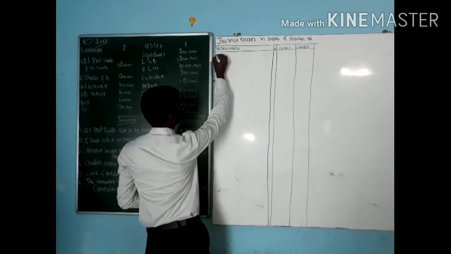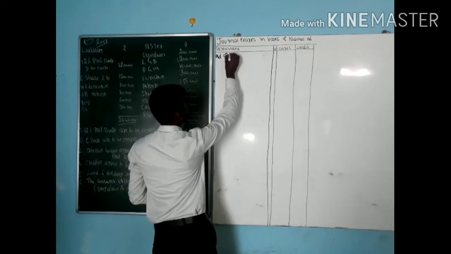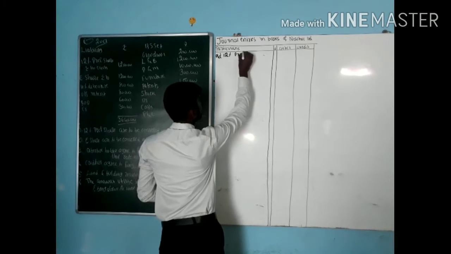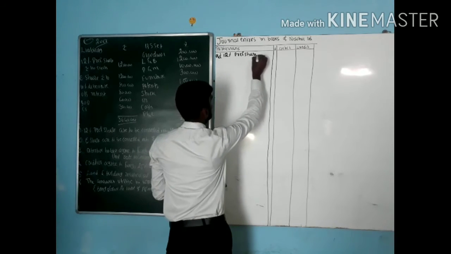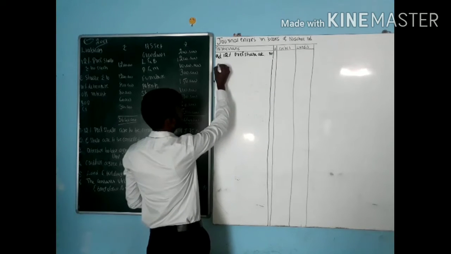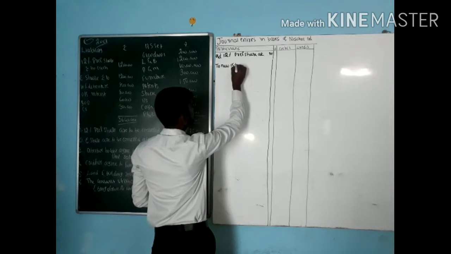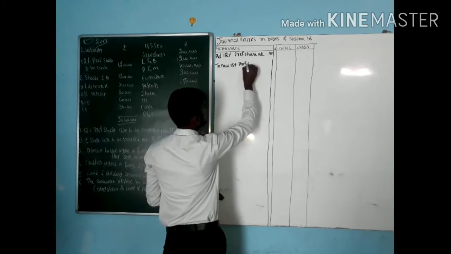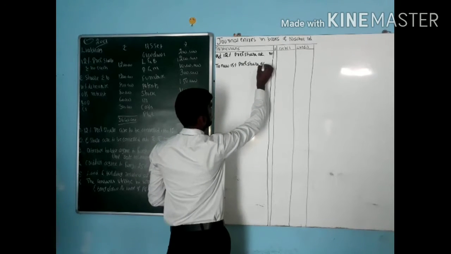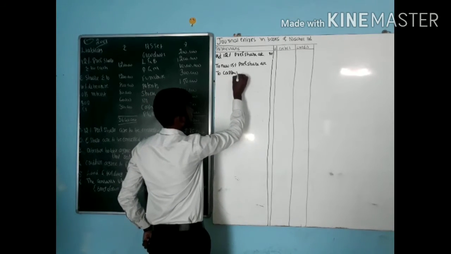Entry: Old 12% preference share capital A/c Dr., to new 15% preference share capital, to capital reduction account.